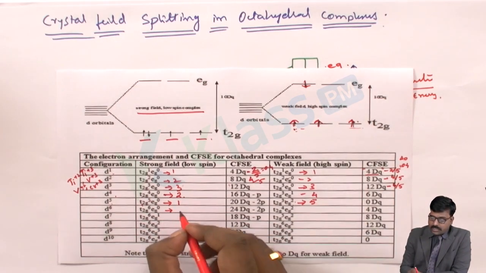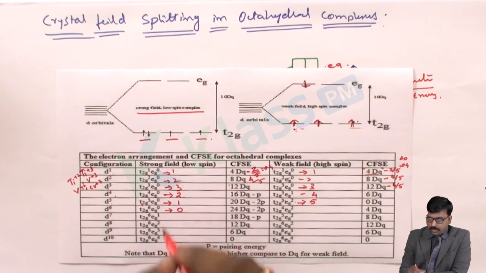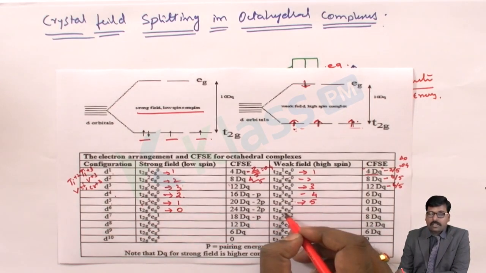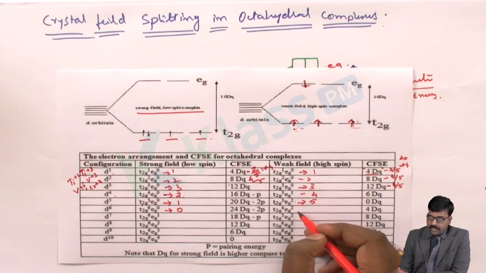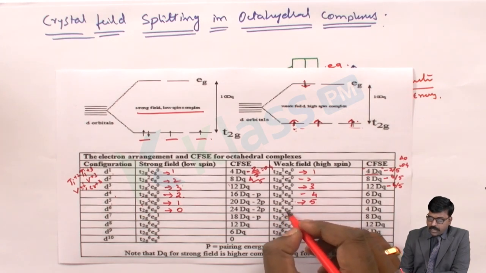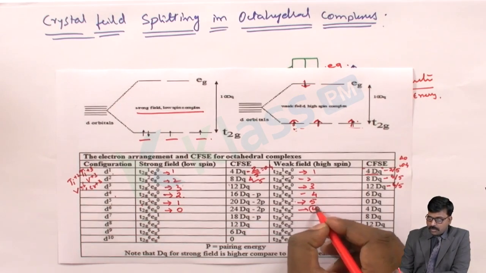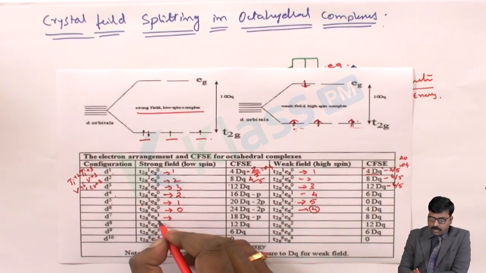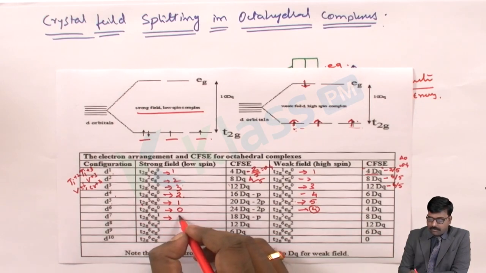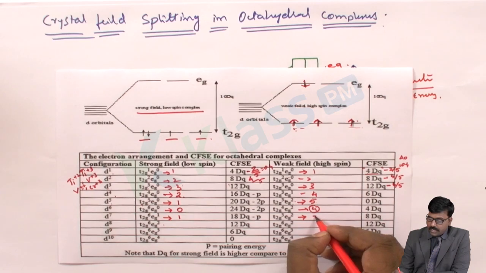Again, if you consider the d6 electronic configuration, the number of unpaired electrons is 0. And for the weak field ligand, it is t2g 4 and eg 2, that means 4 unpaired electrons. Okay, so here the number of unpaired electrons will become 1, and here it will become 3 again.